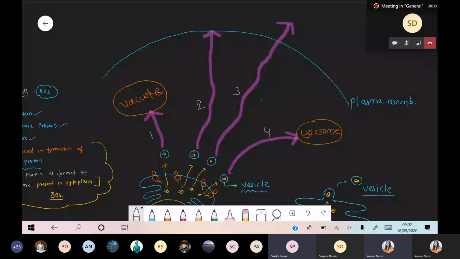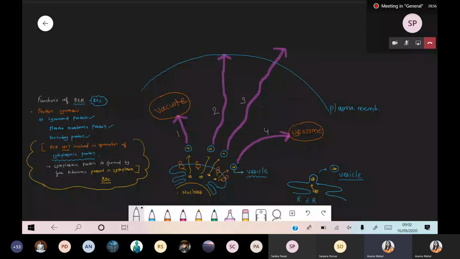Yes, sure. First of all, complete this diagram part. I'm talking about the rough endoplasmic reticulum, which is responsible for the formation of this protein structure. We discussed that the rough endoplasmic reticulum is definitely involved in protein synthesis, but it can form lysosomal protein, plasma membrane protein, and secretory protein.